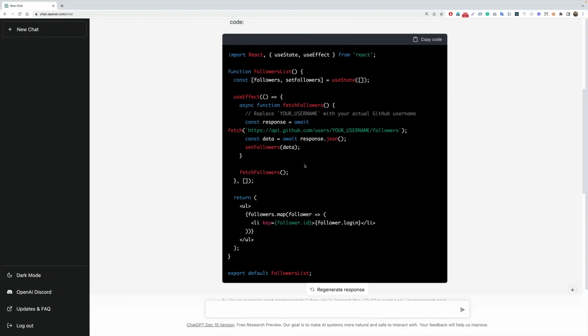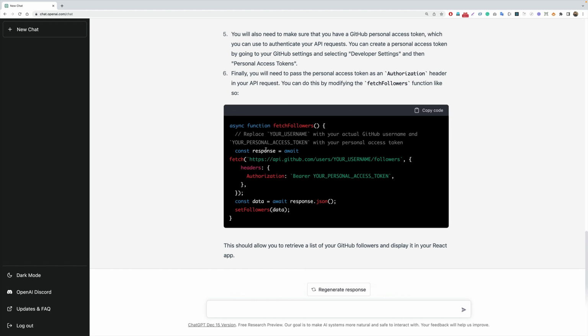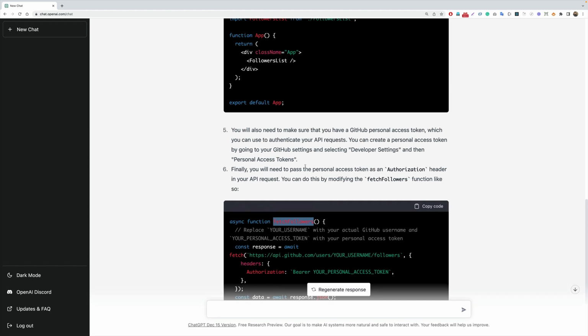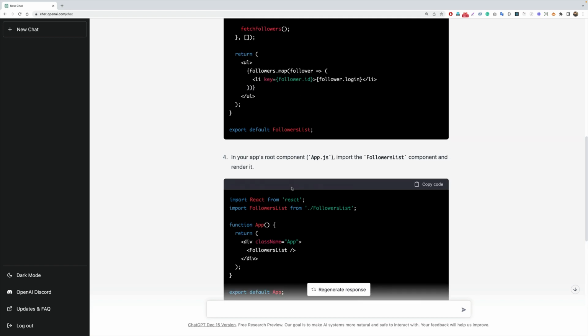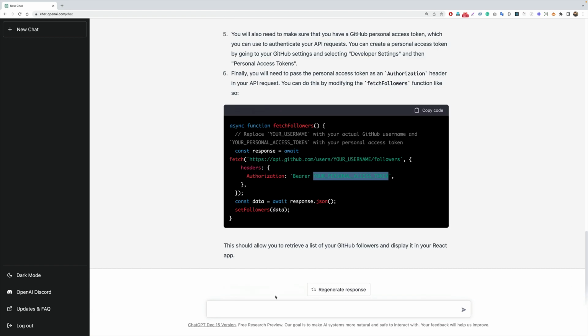So let's do that. So let's ask ChatGPT, and it generated some more code which is not necessary here because it says that we can also create a function called fetch followers, and we can use our personal access token from GitHub, but we are not interested in that. So what we can ask ChatGPT is to